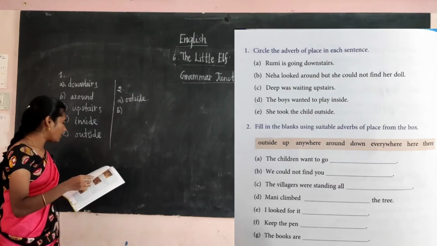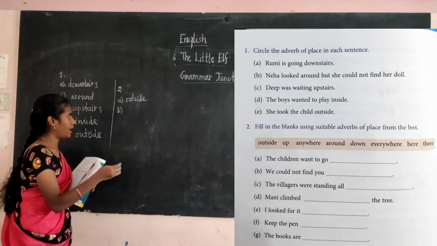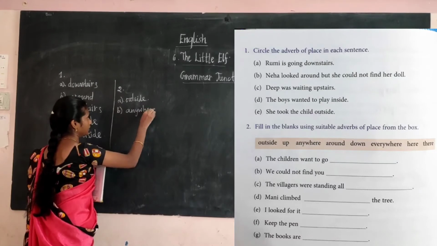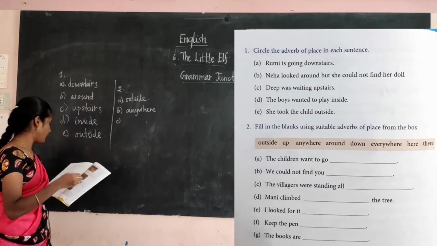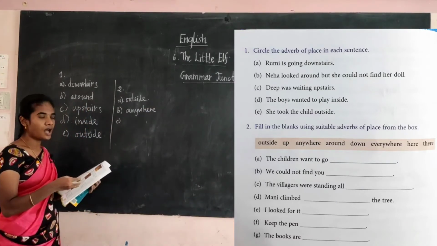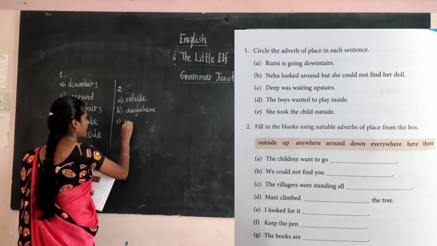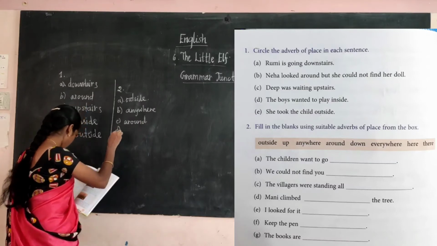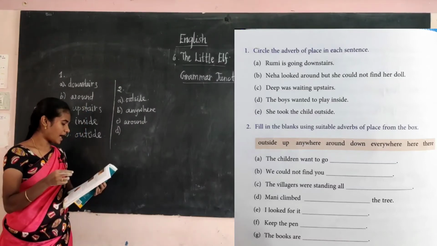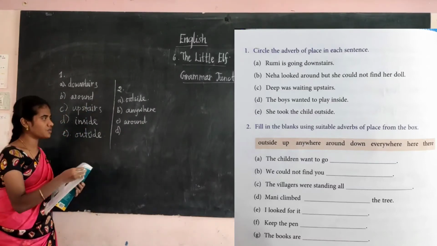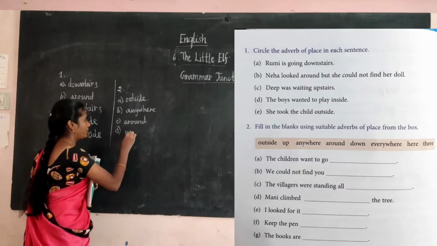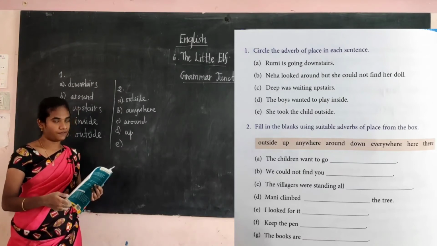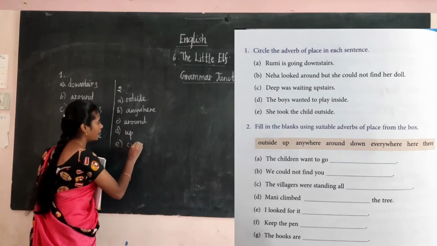Then B. We could not find you anywhere. Then C. The villagers were standing all around. Then D. Mani climbed up the tree. Then E. I look for it everywhere.